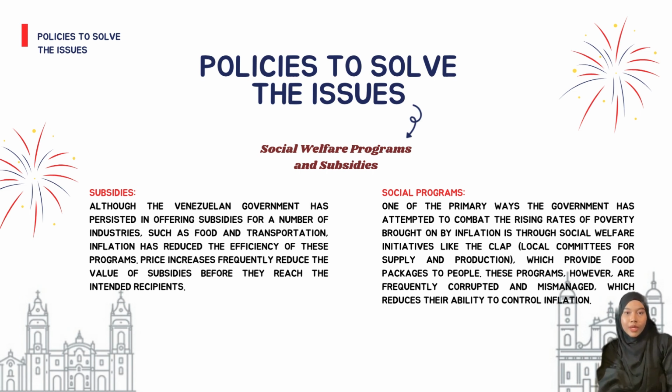One of the primary ways the government has attempted to combat the rising rates of poverty brought on by inflation is through social welfare initiatives like the CLAP, Local Committees for Supply and Production, which provide food packages to people. These programs, however, are frequently corrupted and mismanaged, which reduces their ability to control inflation.